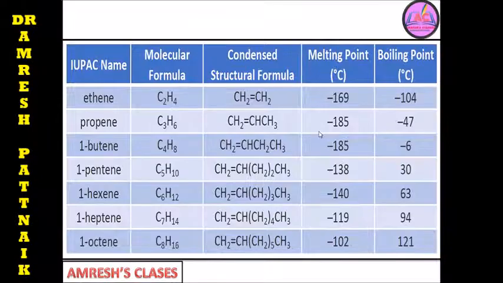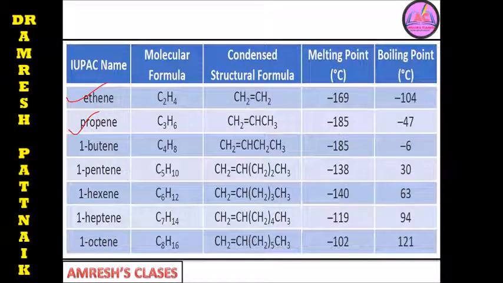Okay, so generally we can find all these: the IUPAC name, molecular formula, condensed structure formula, melting point and boiling point. So ethene is C2H4, propene is C3H6, we can find here.